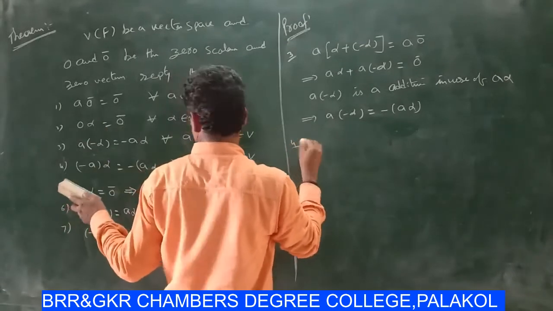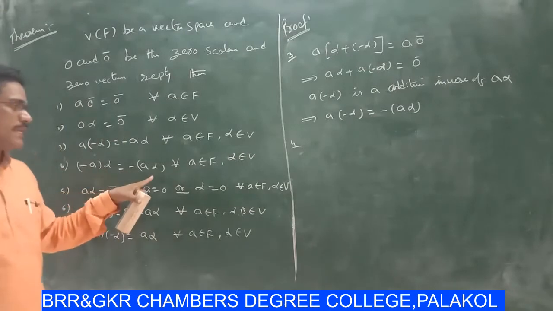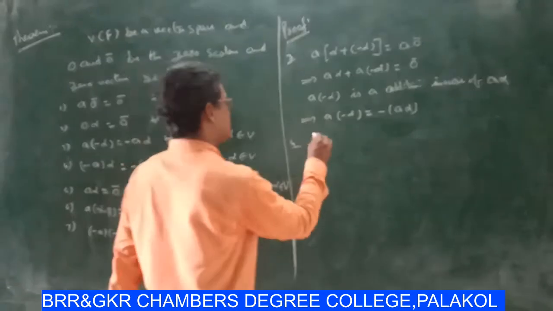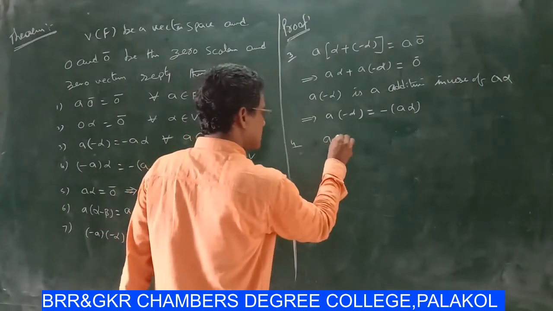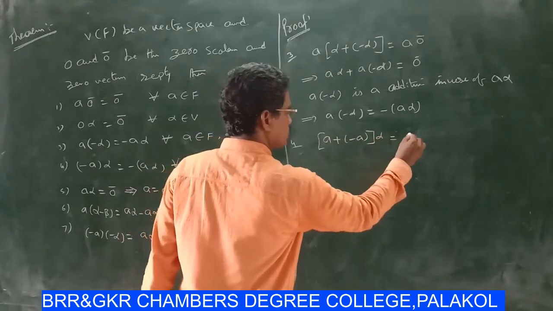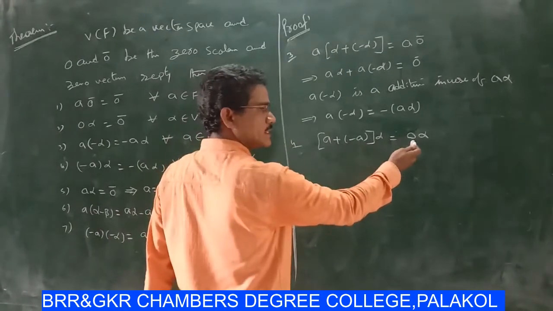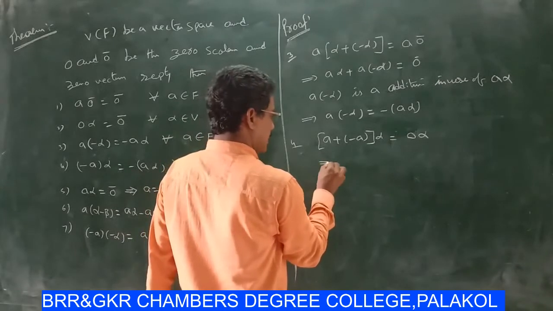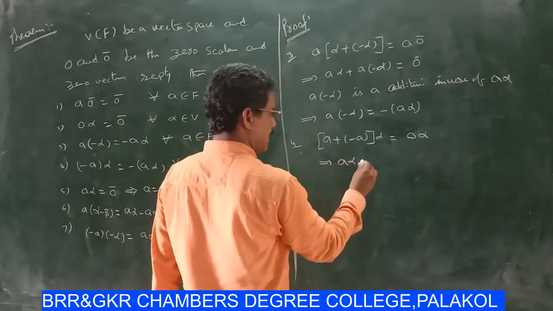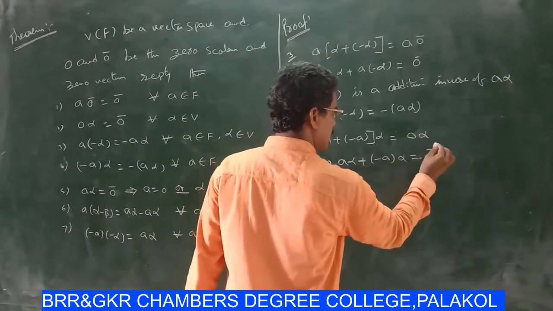Next, the fourth one, here (−a)·α = −aα. Consider (a + (−a))·α = 0·α. Here a and −a cancel, then 0. This implies, multiplying, aα + (−a)α = again 0̄.